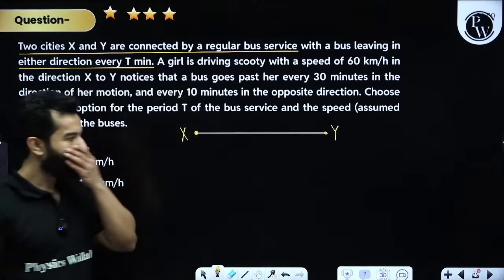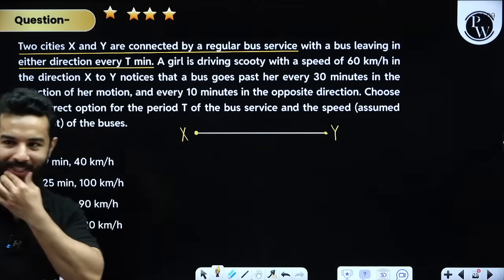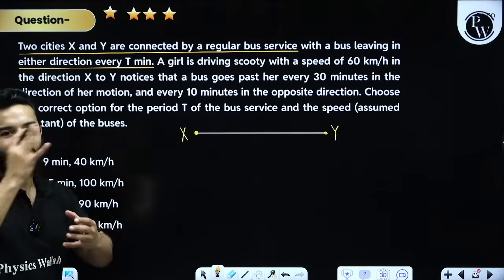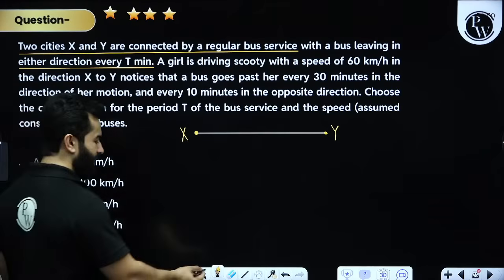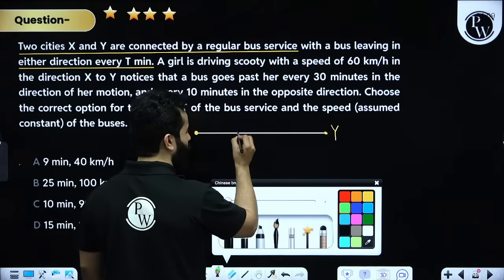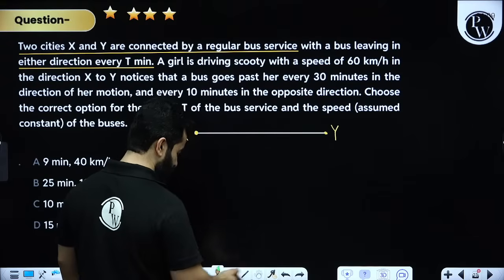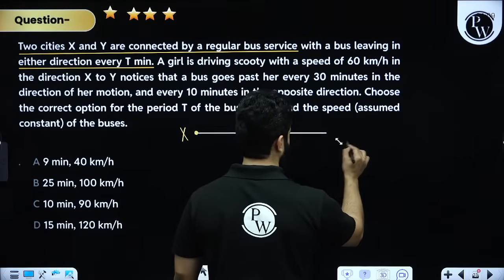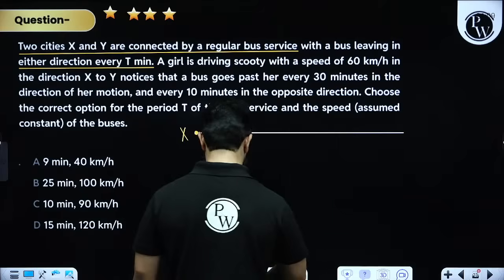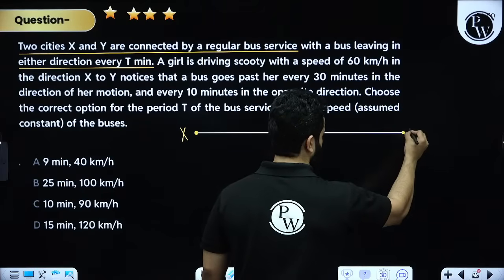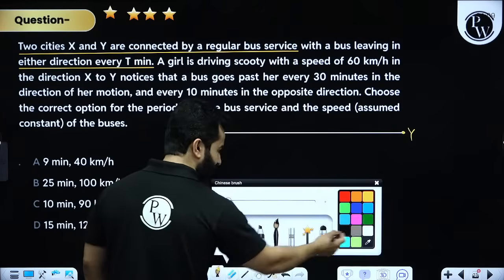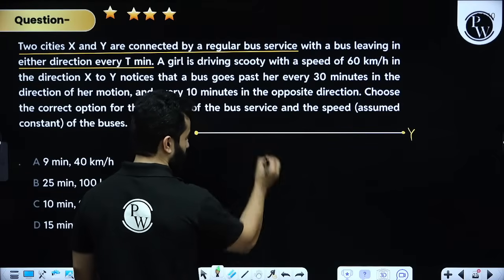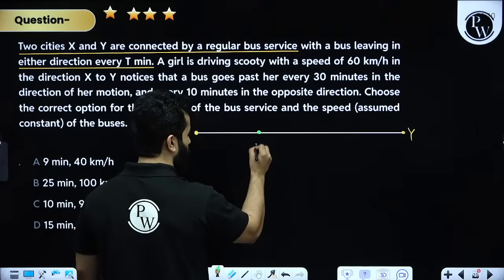Here, city X and city Y. They are saying that in every t minute a bus is passing by. Let's suppose at any time bus B1 is over here. Let me increase this distance so that we have ample space. This is Y. Let's say at any time bus B1 is over here.